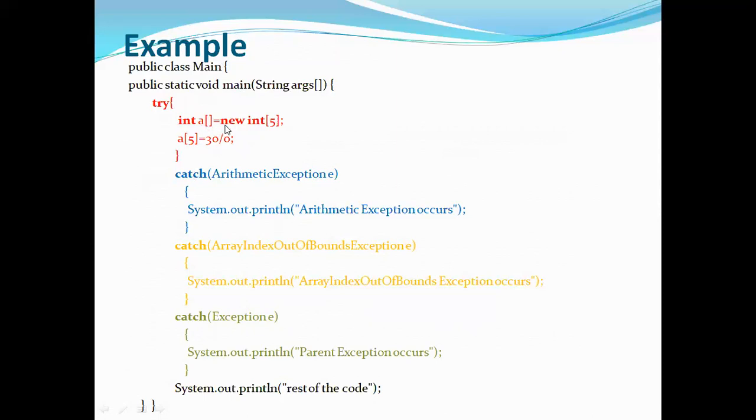Even if you take the array as 0 to 4, at the fifth location I'm trying to assign some value, but that value, if you observe, is not valid, so it is an illegal operation. If you say that a of 5 is an error because it will be from 0 to 4, then 5 is an error, but before 5 you're trying to assign some value that is not valid. So 30 by 0 is like you can't divide a number by 0.